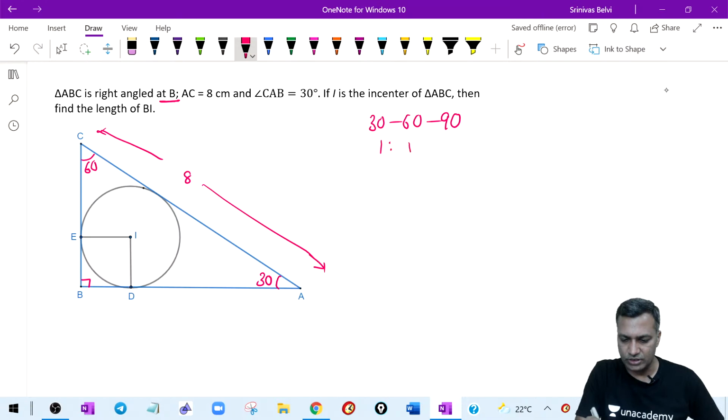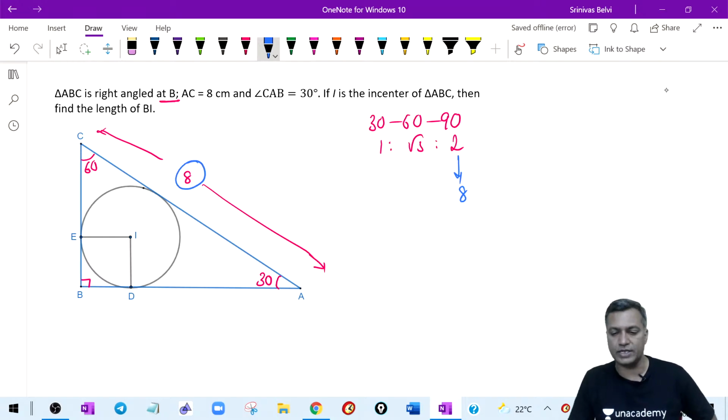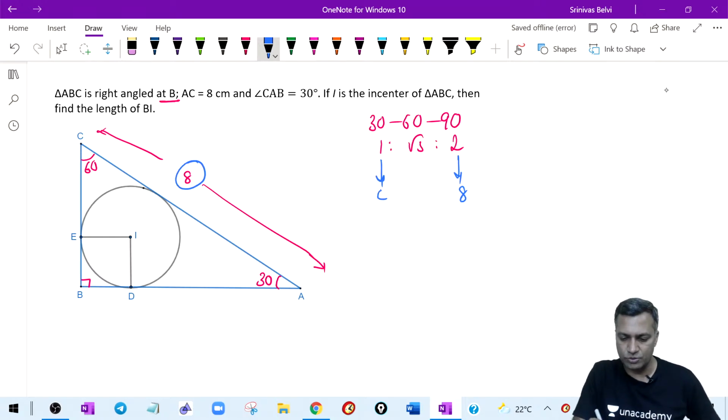The sides opposite to them are in the ratio 1 is to root 3 is to 2. But 2 corresponds to 8, it's given. If 2 corresponds to 8, 1 corresponds to 4, and this corresponds to 4 root 3. All right, so now this is what I have.